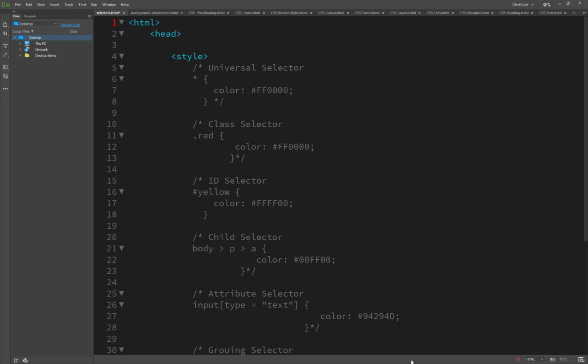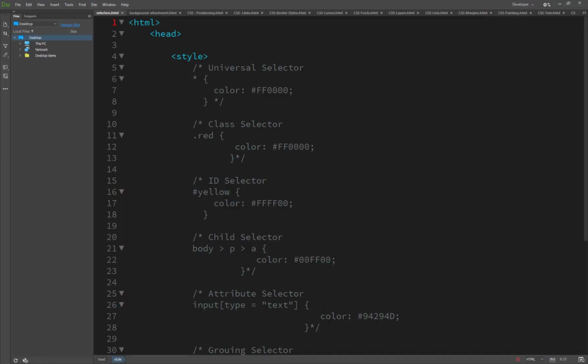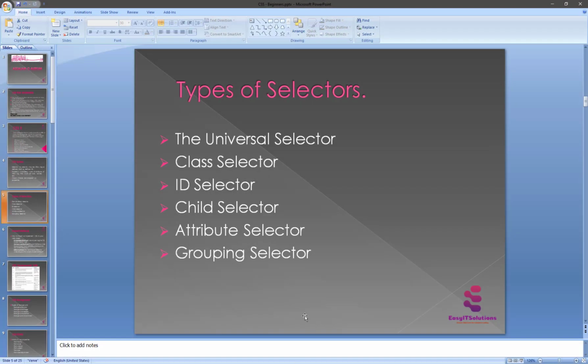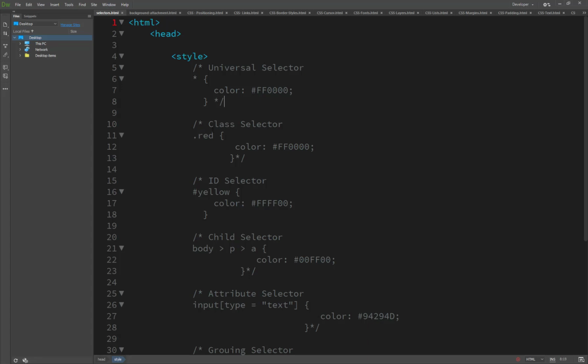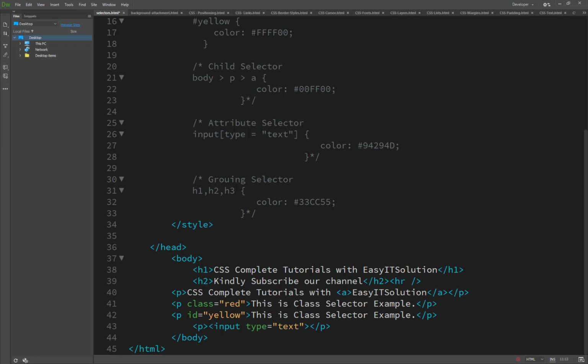The second thing is the class selector. How do we define a class selector? A class selector is defined with the dot sign. We define here the red class. This is a class selector example.